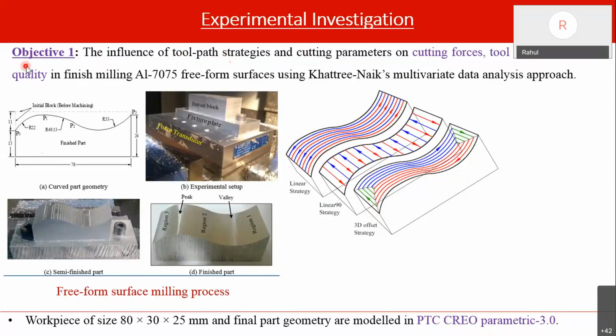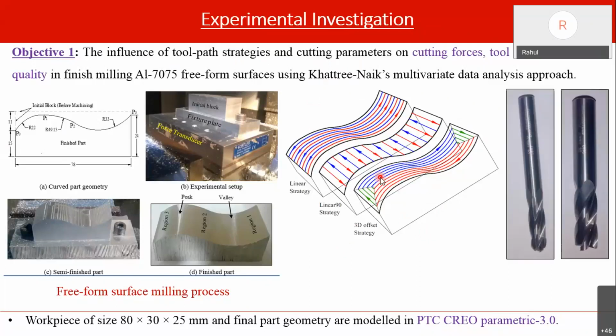So in the first objective itself, we have two phases or two parts of whatever we have carried out. In the first part, we have studied the influence of tool path strategies. If we change the tool movement direction or the way the tool is fed against the workpiece, that is the tool path strategy. What is its effect on the end responses or end product, like what is its effect on roughness and tool wear, that we have checked. And after that, we have checked the influence of cutting parameters. So basically we can divide this entire study into two parts.